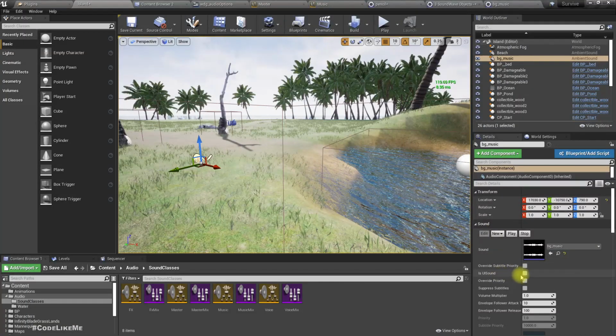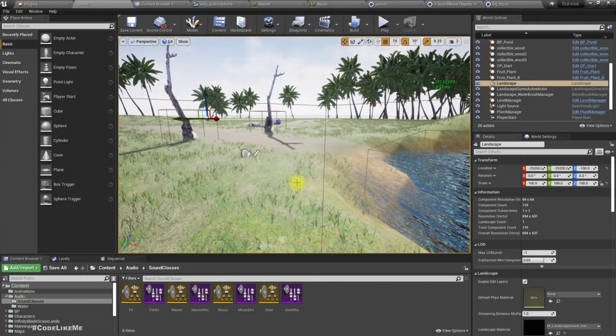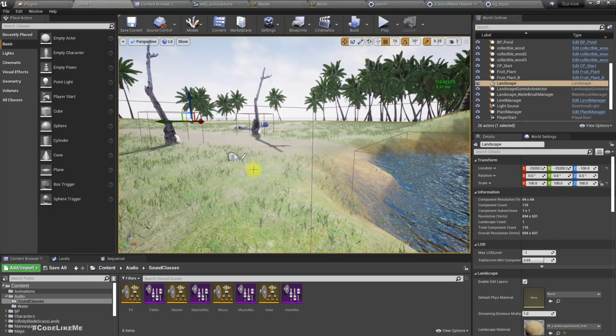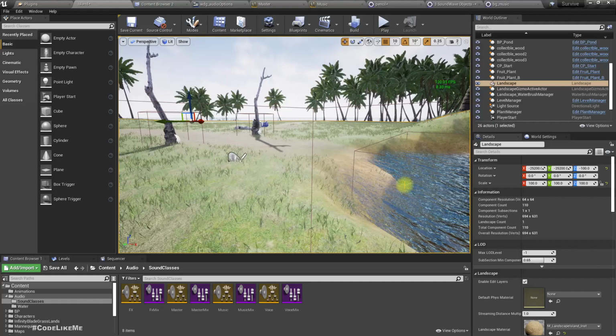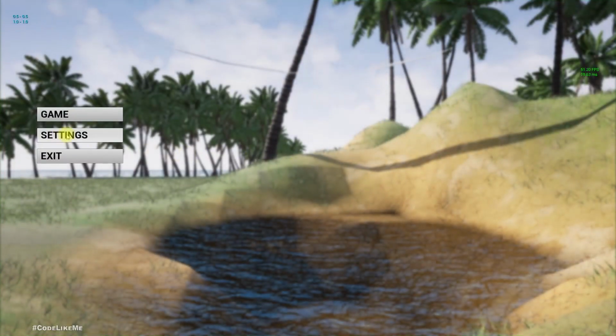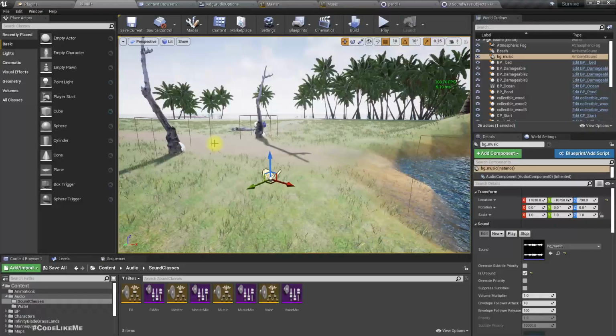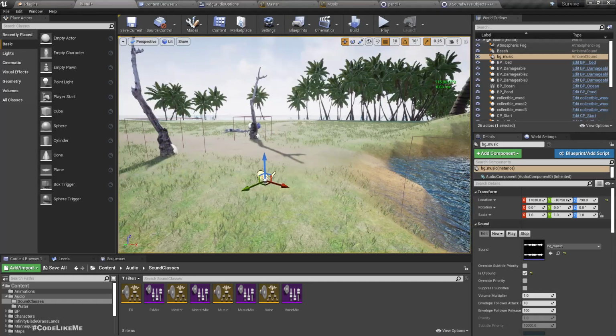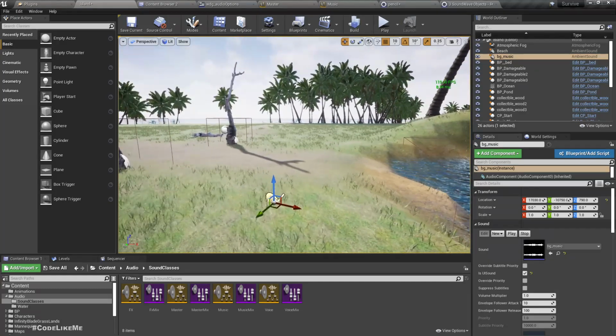And if I make this a UI sound, I would be hearing it always, even if I haven't started the game. Let's see, now I can hear it from the beginning. Right, so I can hear the sound in UI because of this. So if I make it like this, I don't hear it anymore.